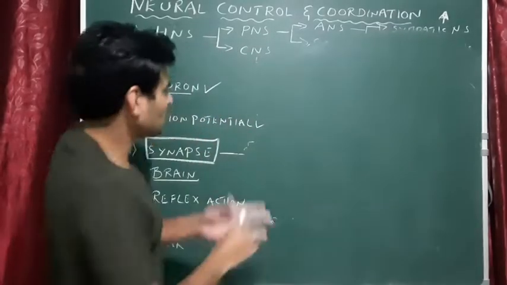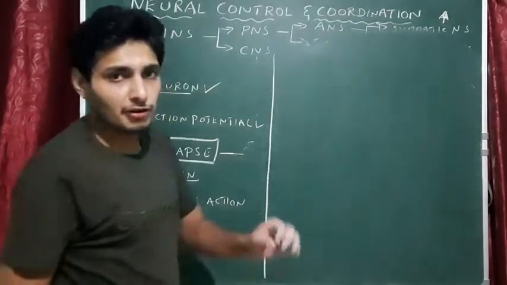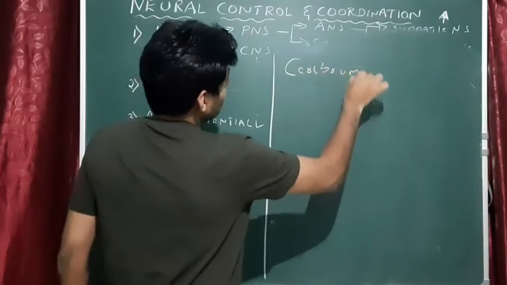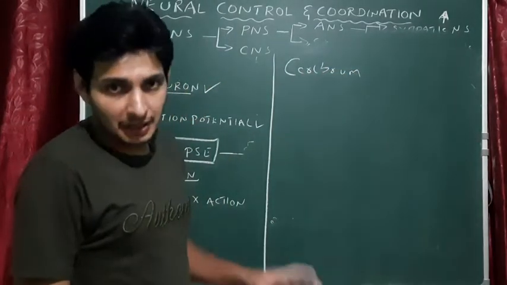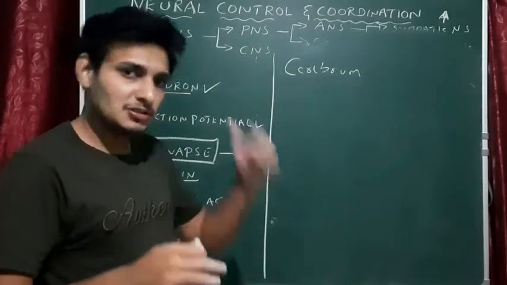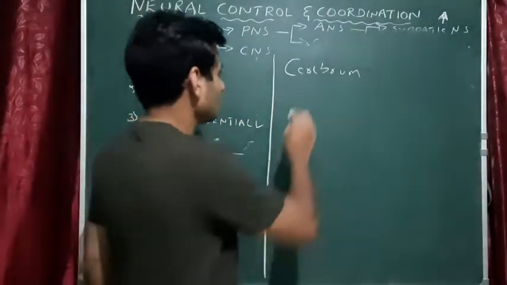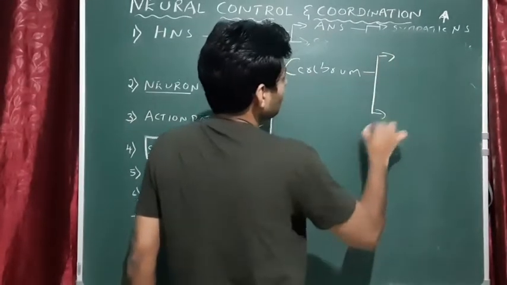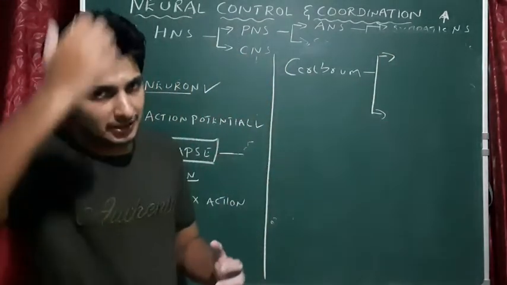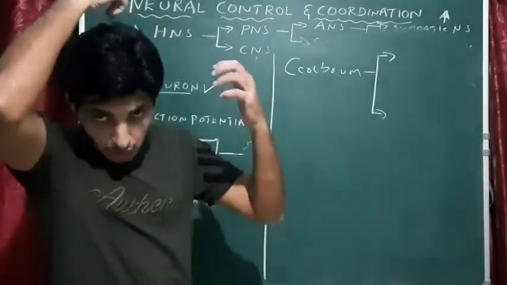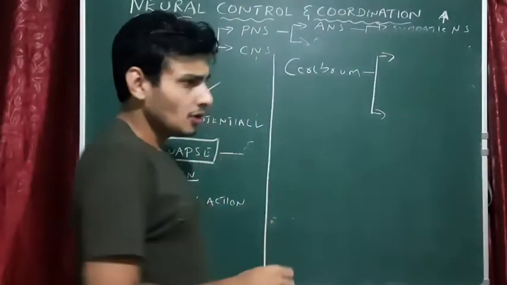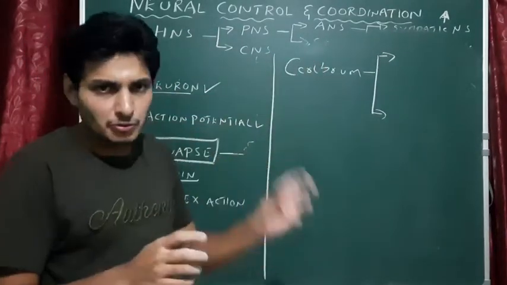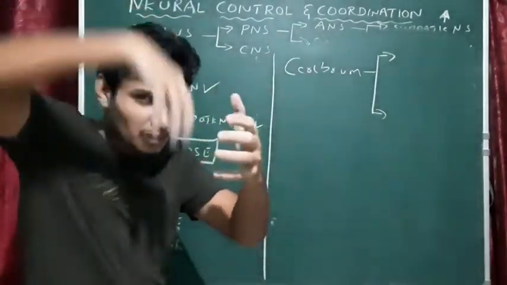Now we'll give you a brief account of the forebrain, that is the cerebrum. Cerebrum is the important portion of the brain, and almost all activities normally take place in the cerebrum. Cerebrum is divided into two hemispheres, right hemisphere and left hemisphere. You know that there is a cleft here. From outside you could see ridges, and you can even put your fingers inside.